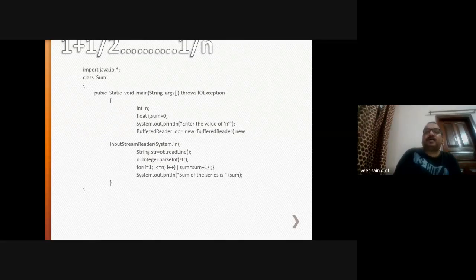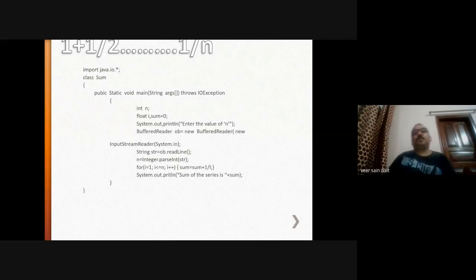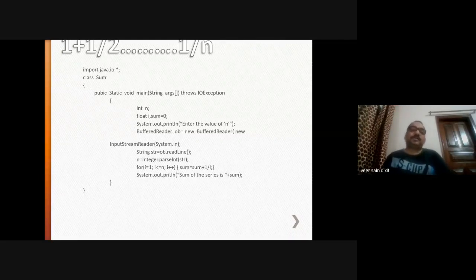String is a class of the java.lang package, and it's clear that we are not importing java.lang here. That is by default imported into your program. So you can say there is one package java.lang.* which is automatically included in your program, right? Examples are the System class, String class, etc.